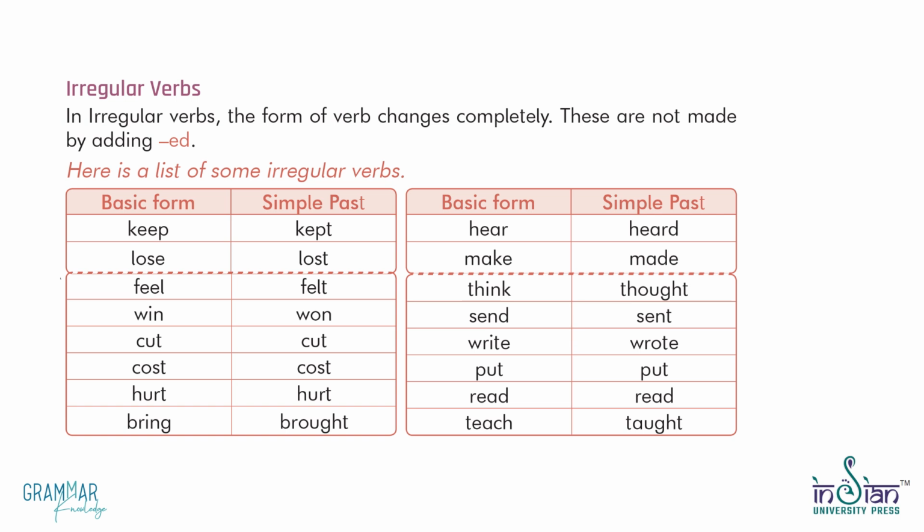Cut, cut. Cost, cost. Hurt, hurt. Bring, brought. Hear, heard. Make, made. Think, thought. Send, sent. Write, wrote. Put, put. Read, read. Teach, taught.